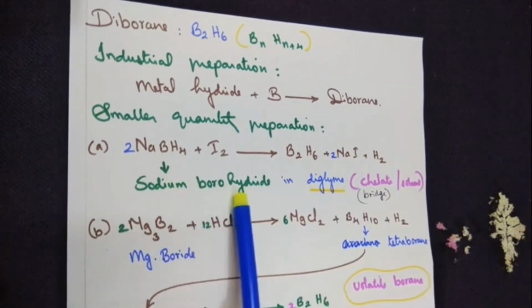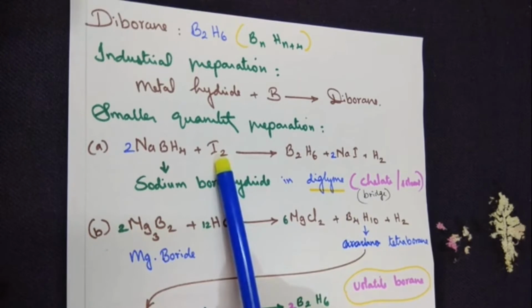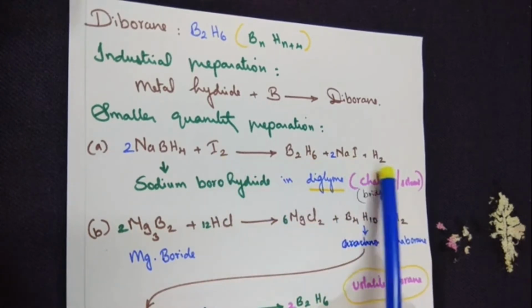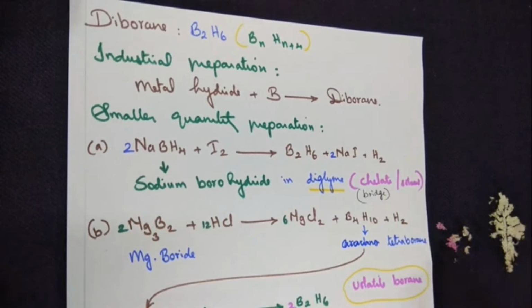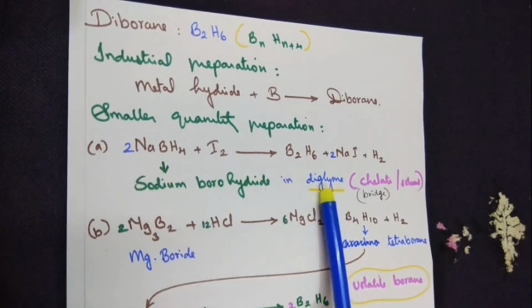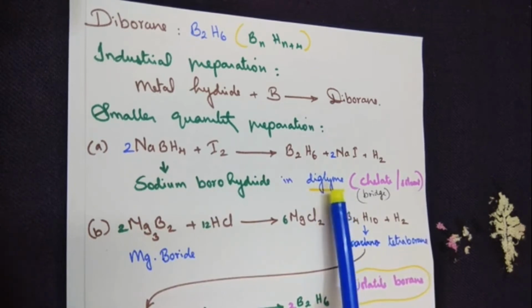So sodium borohydride, I treat with the iodine, I get diborane, sodium iodide, and hydrogen is being released. Now this reaction takes place in the presence of diglyme. What's the purpose of diglyme?